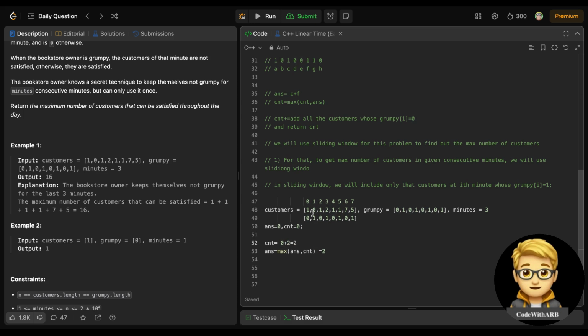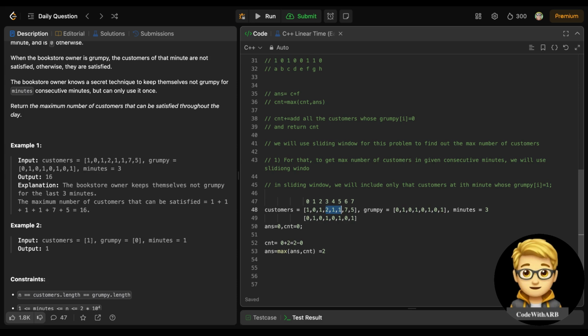Now after this, when we slide this by one, I need to delete the previous position first, that is 1. So I will delete it. Now I need to include this if its grumpy value is 1, but it is not, so I will not do this. So the max value is again cnt, right? Now this 1 to 1 is over. Now this 2 1 1, right?